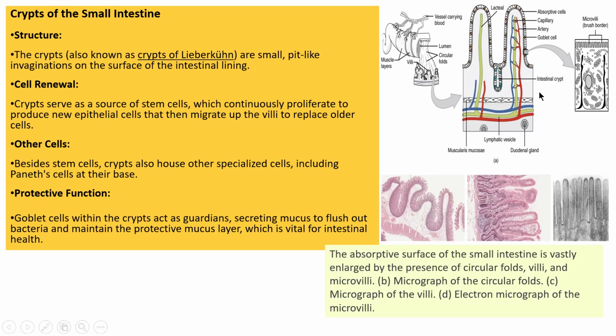Another function of this intestinal crypt, or crypt of Lieberkühn, is to house other specialized cells, including Paneth cells at their base. The goblet cells, as we know, present within the crypts act as a guardian, secreting mucus to flush out bacteria and maintain the protective mucus layer, which is important for intestinal health. So this is the image of the absorptive surface of the small intestine. The villi, a circular fold, is there, and the microvilli image is given. Brush border.